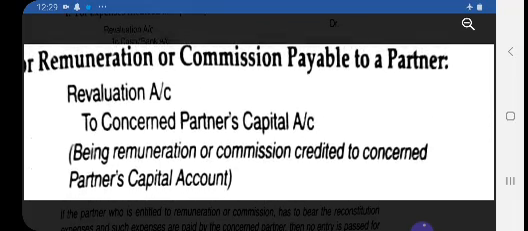So no entry will be shown for the expenses of revaluation 11,000. So you just be clear with this topic, and the same topic we will discuss related to expenses in case of dissolution of firm also. So this concept should be very clear.